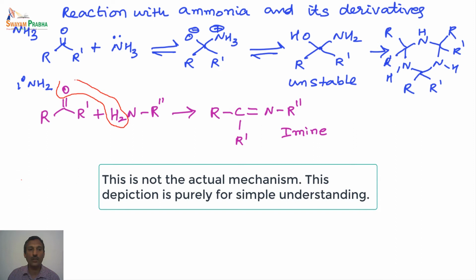So you can actually look at it like this. There is a hydrogen here, there is an oxygen here. So these two combine together to give an imine, that is, C double bond N is formed in this case. This is not the actual mechanism, so don't remember it like this, but for your easy understanding, I am just showing that this hydrogen and this oxygen can be removed to form the C double bond N. So this is how the imine is formed.